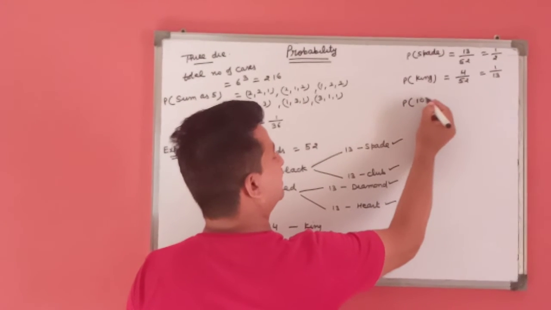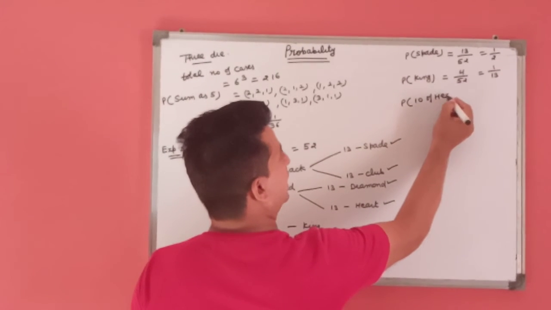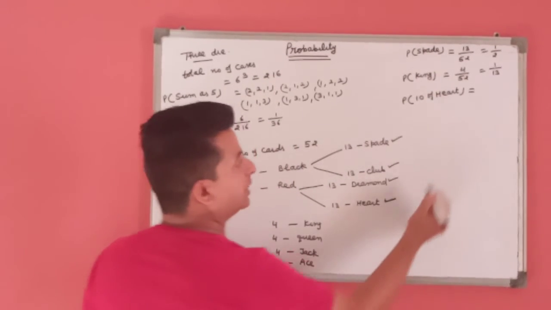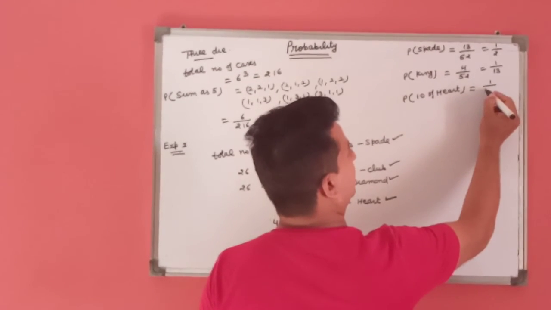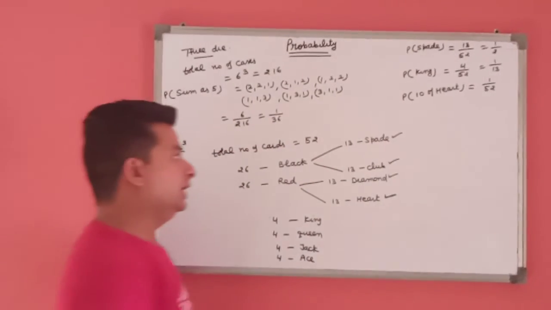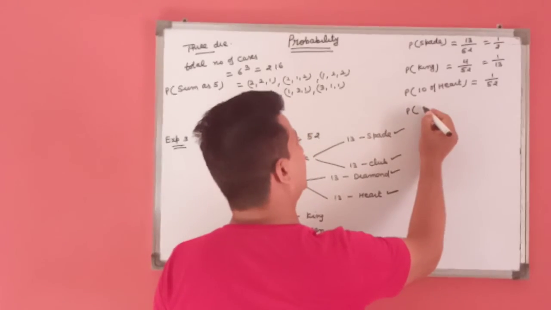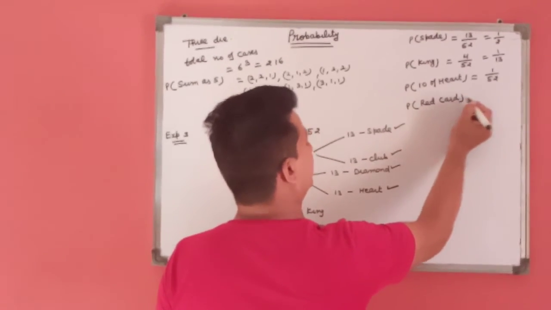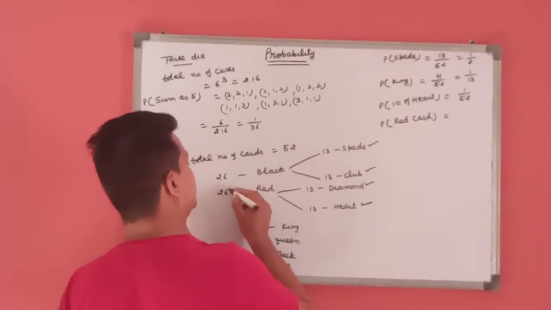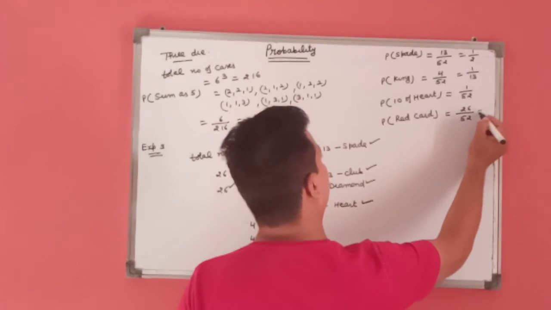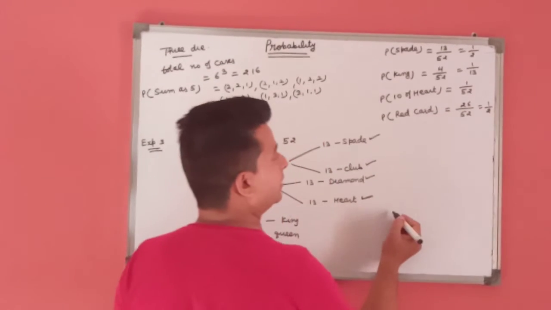If we find 10 of heart, as we know only one card is 10 of heart, this means probability is 1 by 52. If we find the probability of getting a red card, as we know in 52 cards there are 26 cards of red color and total 52, this means probability is 1 by 2.